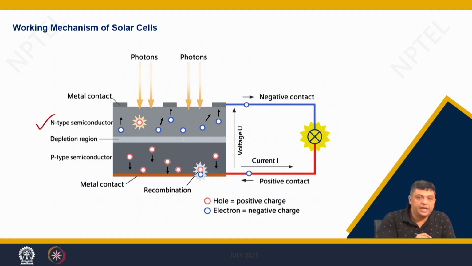So, you have an n type semiconductor, you have a p type semiconductor, there is a depletion layer. When the photon strikes, it has to pass through the top layer. So, that has to be quite thin and transparent, resulting in the release of electrons and holes in the depletion layer.